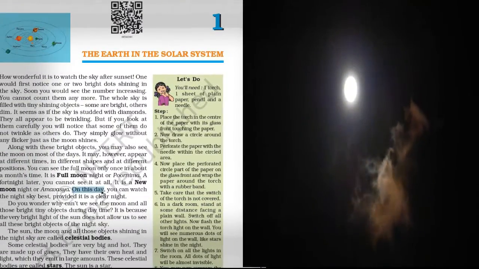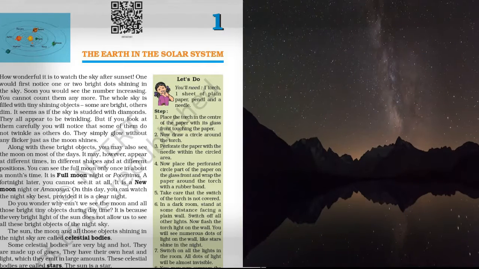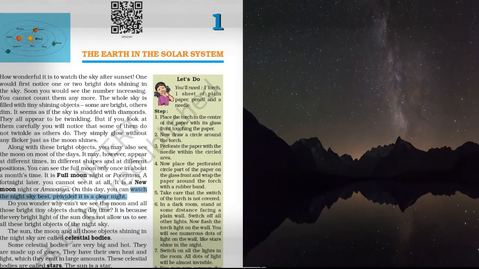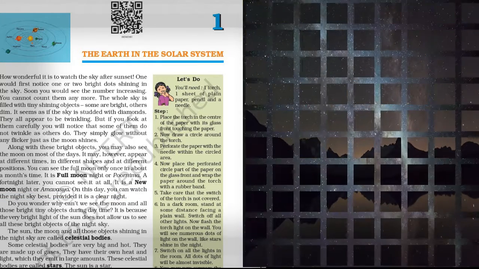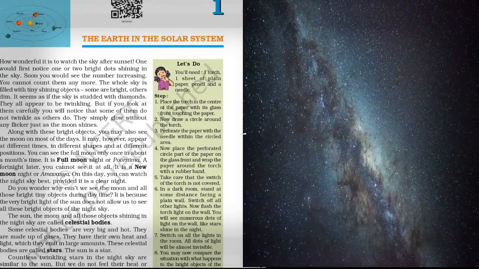At Amavasya time, you cannot see the moon at all, but you can watch the night sky in the best way. The time between the full moon and the new moon is called a fortnight.